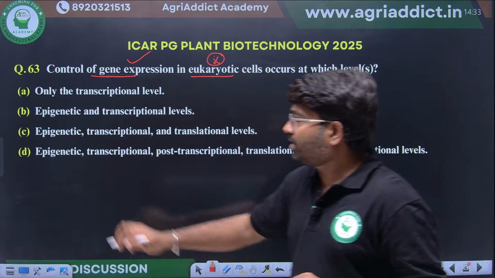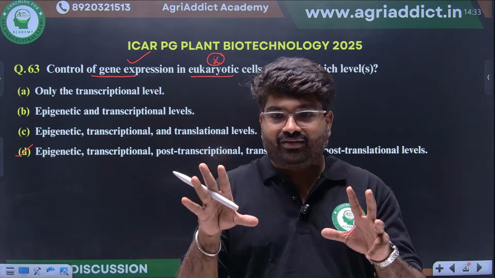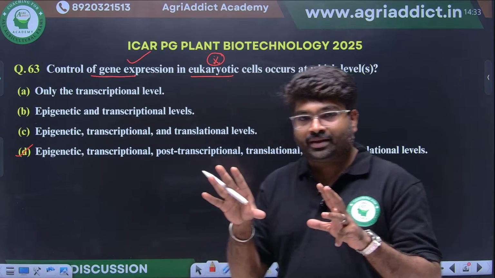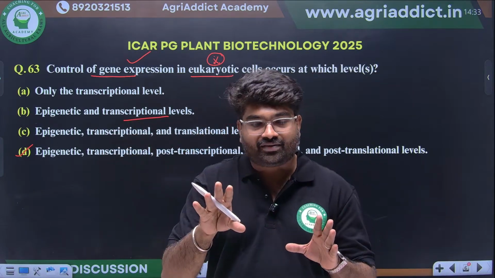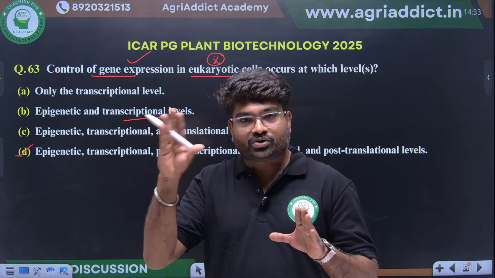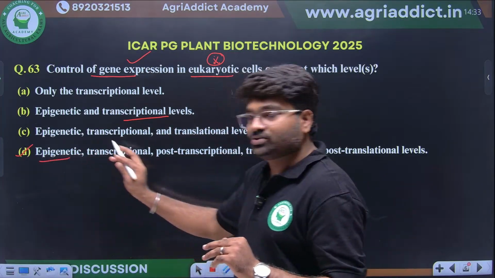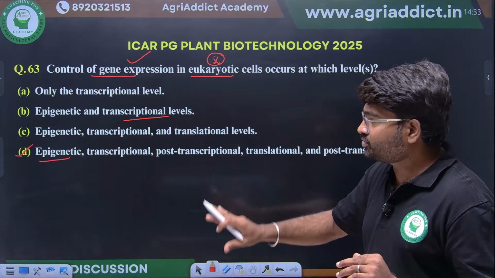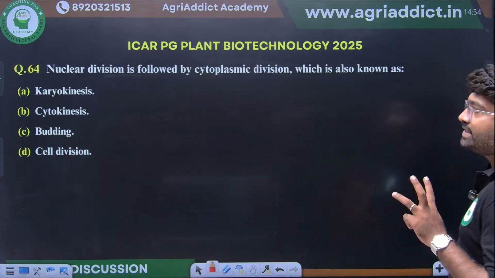Yes, excellent, all the above. In eukaryotes, there is multiple-level regulation. It can be regulated at the transcription level, post-transcription level, translational, post-translational, as well as epigenetic level. So this will be the right option. Now we are going to the next question.